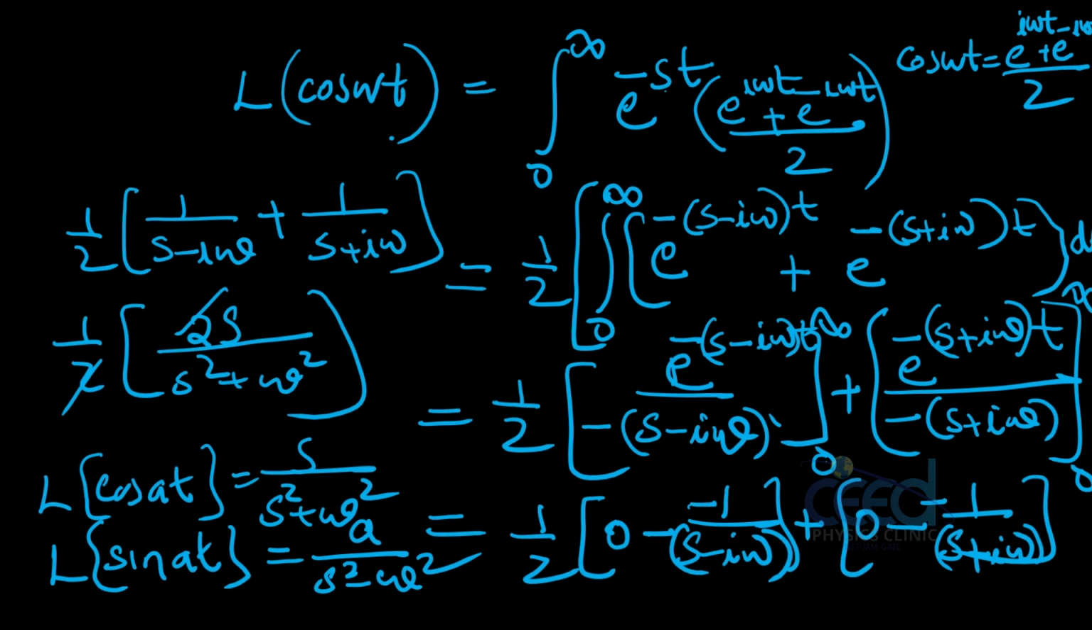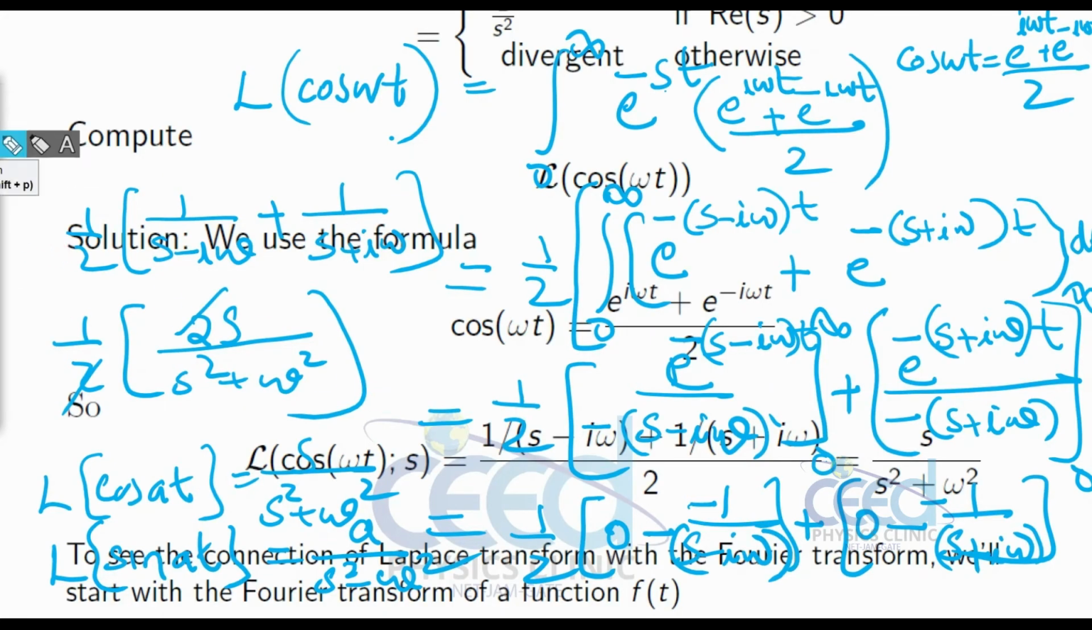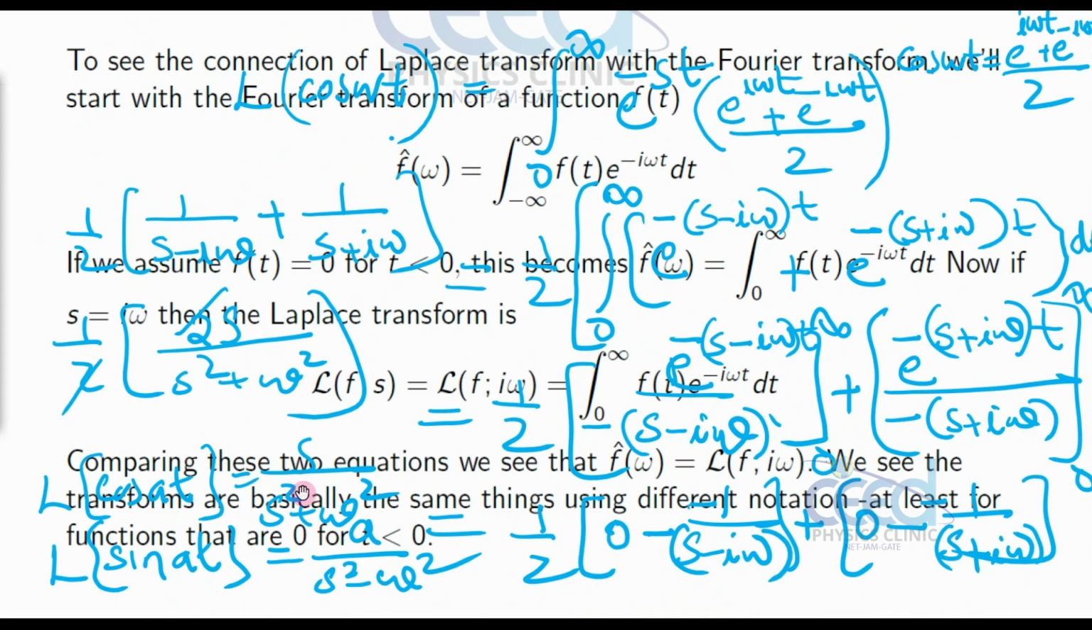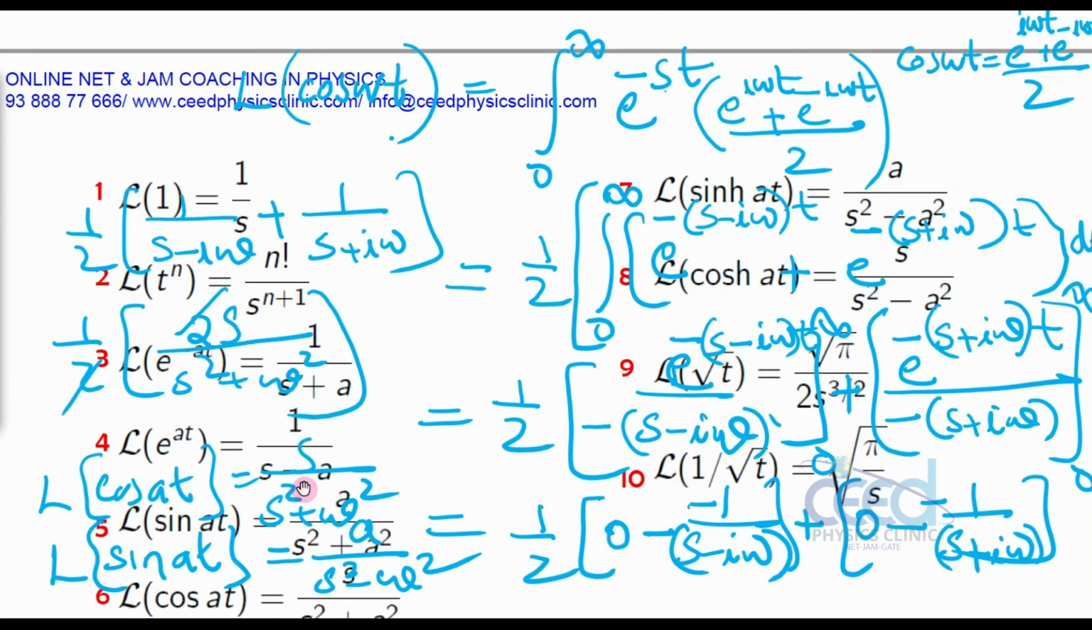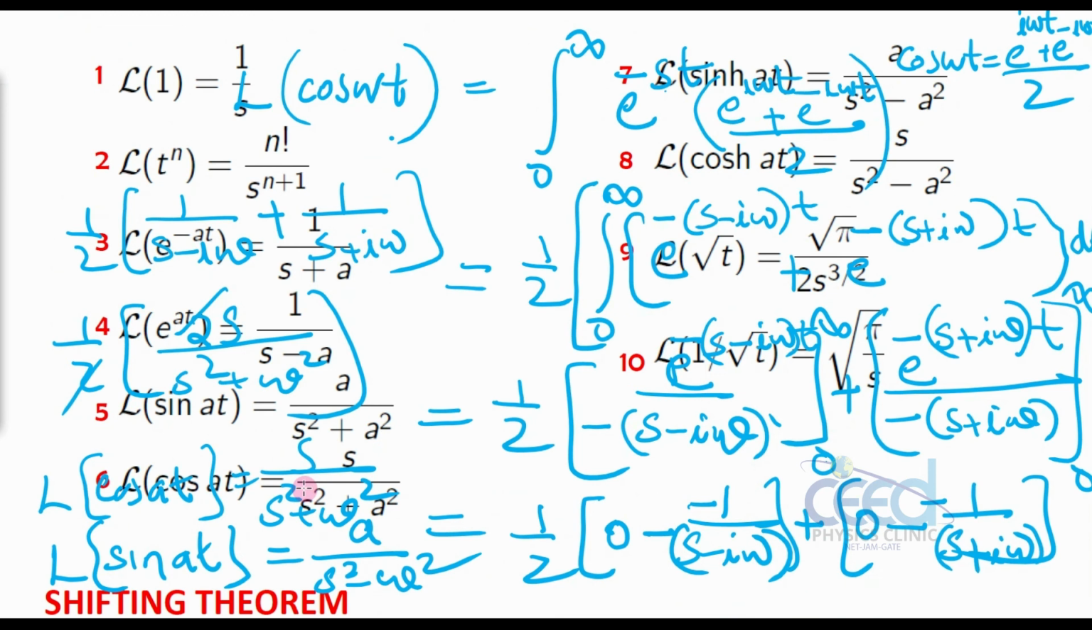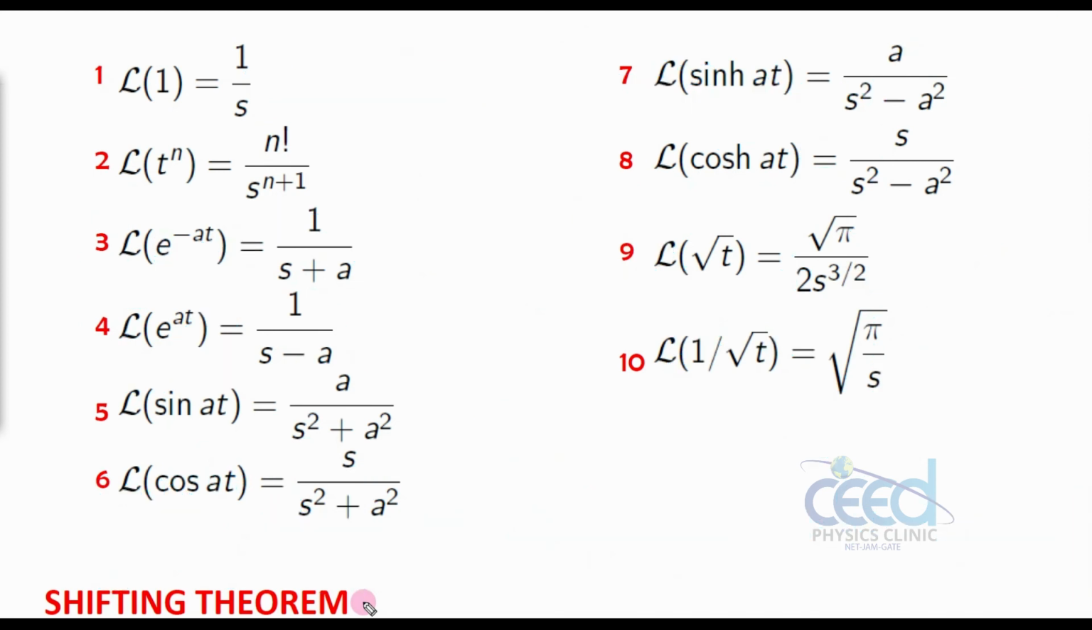So let me check the sin at result and cos at result in the main board. Okay, so let me go to the main board and check the various results. Okay, here also plus. Okay, the only change is this is a by s square plus omega square. Okay, so based on the discussion, we can express results based on this.